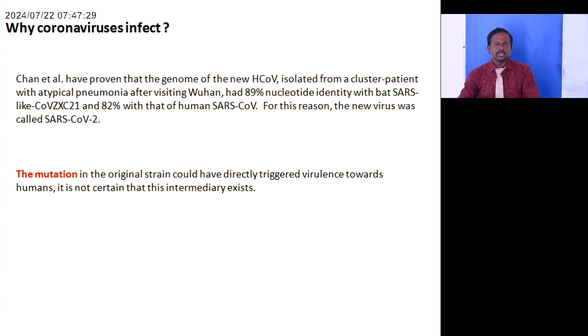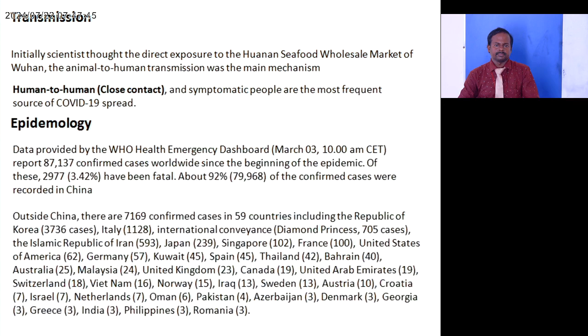For this reason, the new virus was called SARS coronavirus 2. The mutation in the original strain could have directly triggered the virulence towards humans. It is not certain that this intermediary exists.